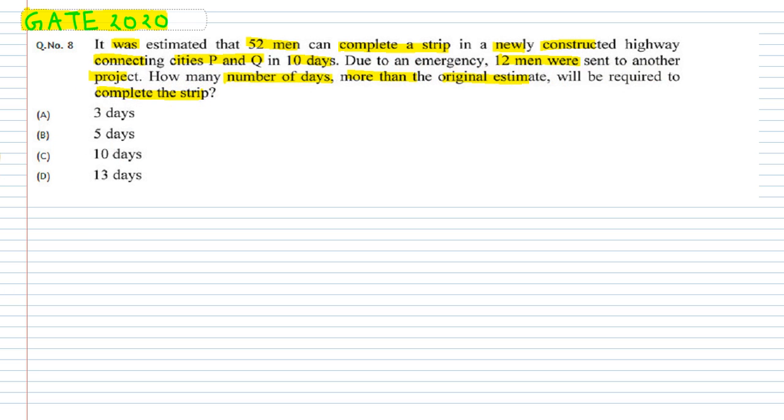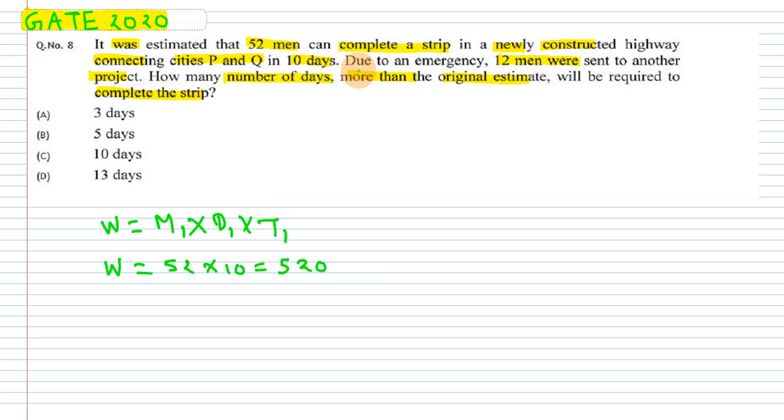Okay, so what they have given is a connecting highway from city P to Q. So there is basically a work, they have to construct a highway, and there were 52 men working for 10 days. So the work is basically the total number of men times the total number of days. They did not mention the time, so we will find the work by men and days only. So there were 52 men and 10 days, so the total work they have done is 520.